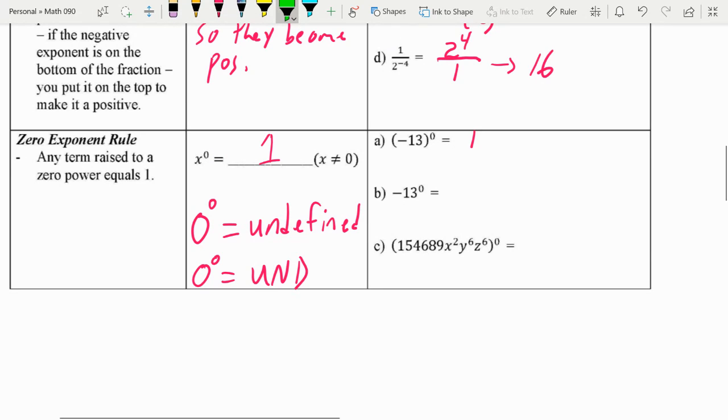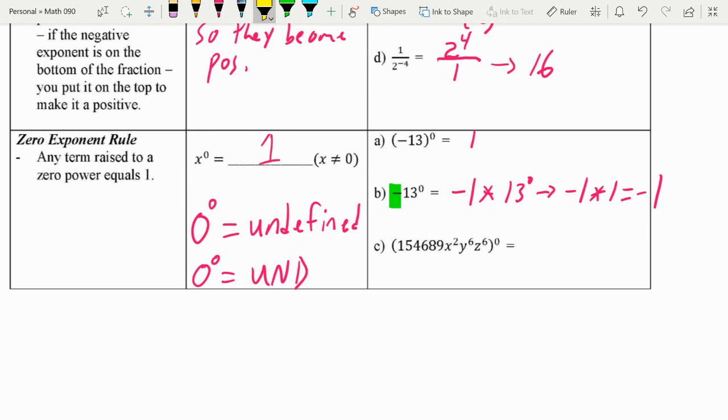I'm thinking about that negative as negative 1 times 13 to the 0 power. Well, what do I have? I know I'm overcomplicating this problem, but I just want to make sure you understand. So negative 1 times 13 to the 0 power, which is 1. This finally gives me an answer of negative 1. Don't screw it up.